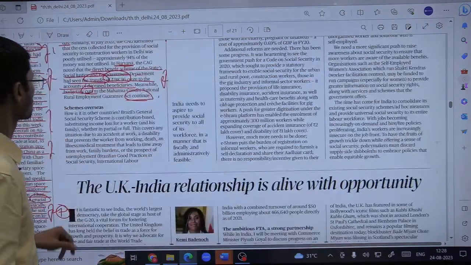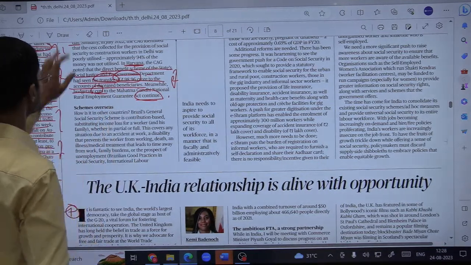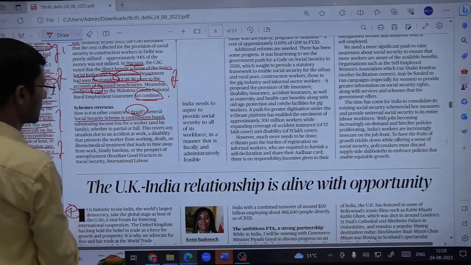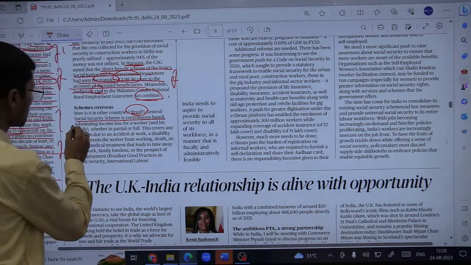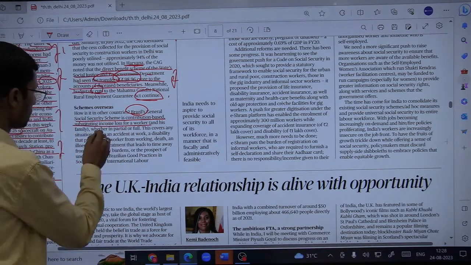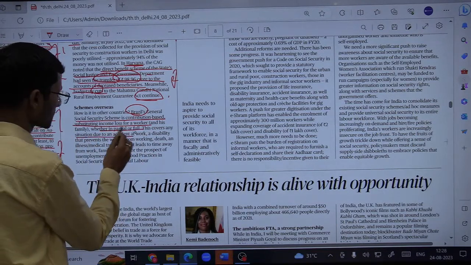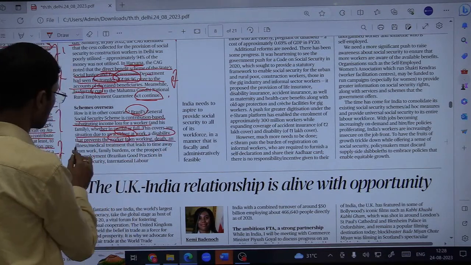So therefore, schemes overseas. He is giving one example from Brazil, how Brazil's general social security scheme actually works. It is a contribution based scheme, first of all, substituting income loss for a worker whether in partial or full. Fine. So this covers any situation due to an accident at work, a disability that prevents the worker from working, death, and an illness, medical treatment.